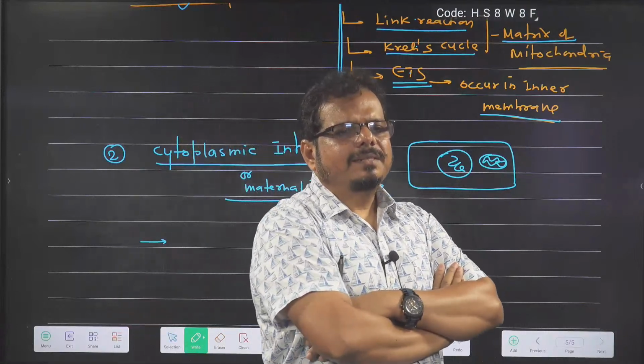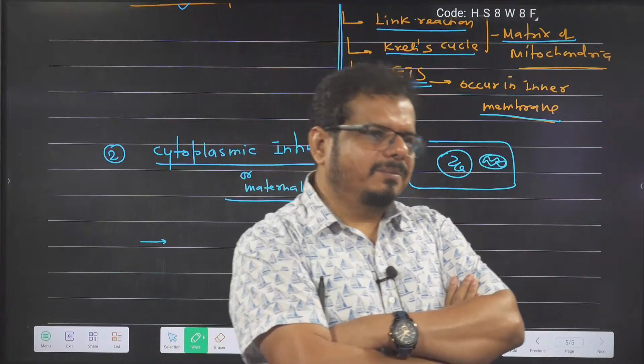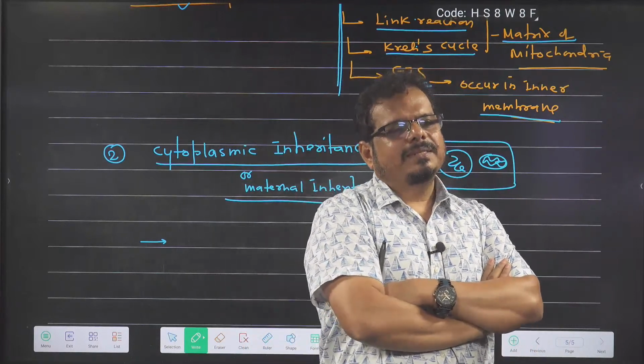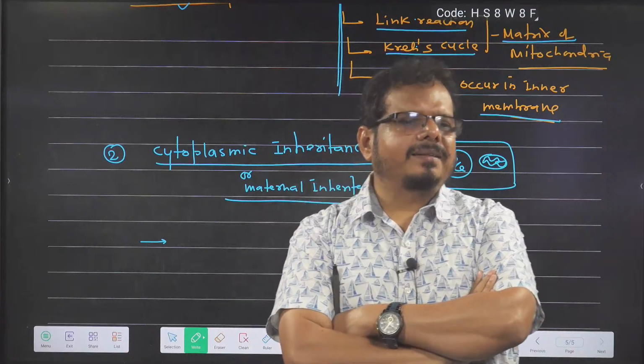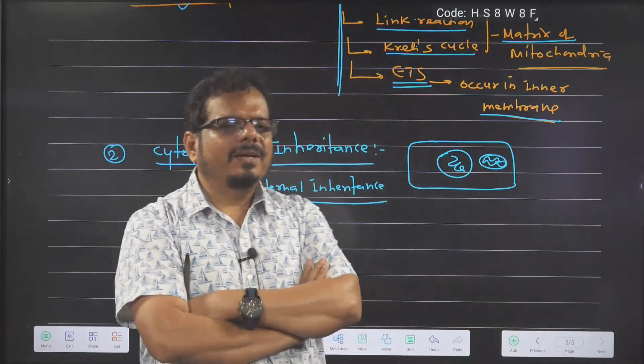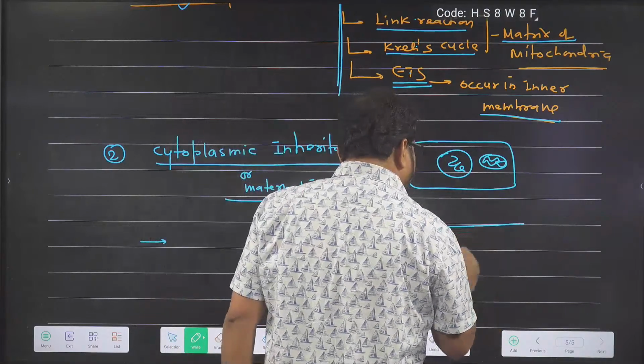Sir, this is in which chapter of NCERT? Cell: The Unit of Life is the name of chapter number 8. So if you have the NCERT book, in chapter number 8, there is Cell: The Unit of Life. Got the idea? Sir, can you explain again the F1, F0 particle? Why not? This is the inner membrane.